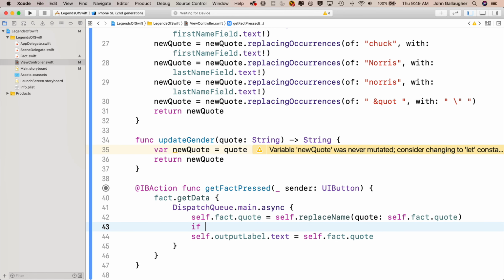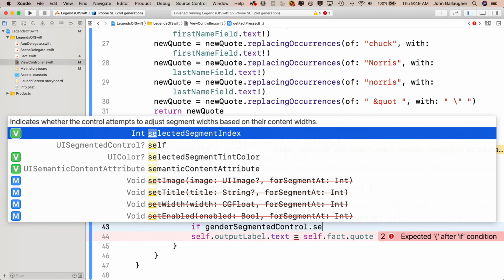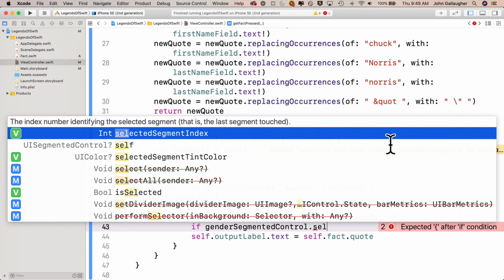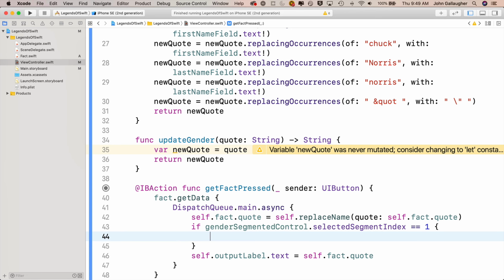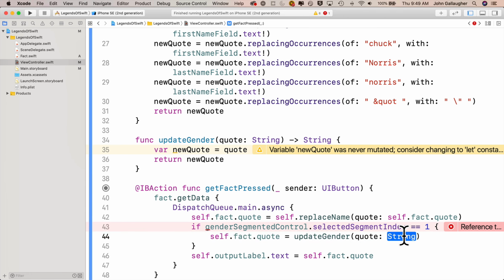So we can say if genderSegmentedControl dot selectedSegmentIndex, which will give us the value for the selected index. 0 is the first segment because those are 0 indexed as well. 1 is the second one. So we want to say equals equals 1, open and close curlies. Then inside we want to say updateGender. And actually, self.fact.quote equals updateGender. I'll copy that from the line below and paste it up top. Self.fact.quote equals updateGender, and inside the quote parameter that we're passing in will also be self.fact.quote.